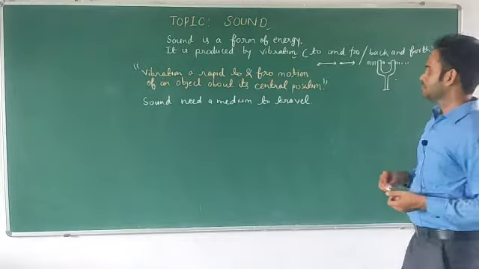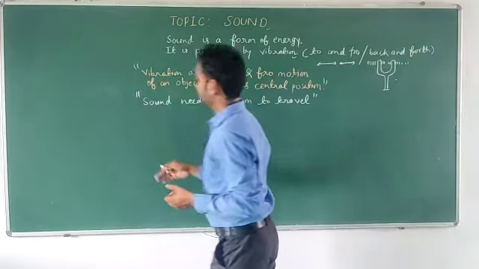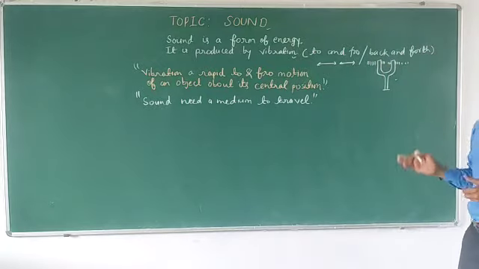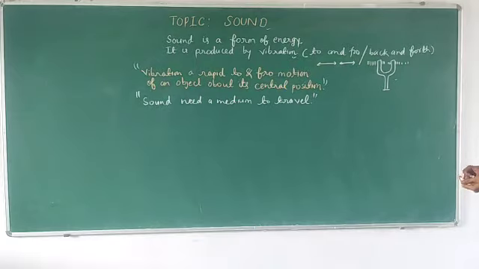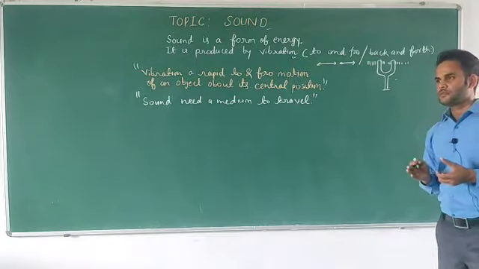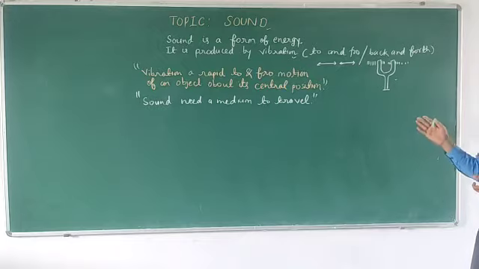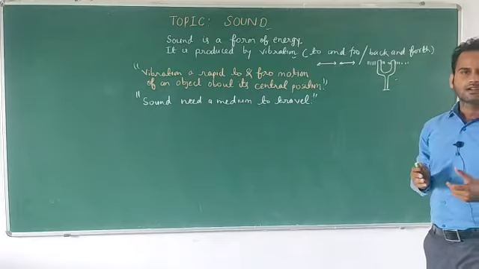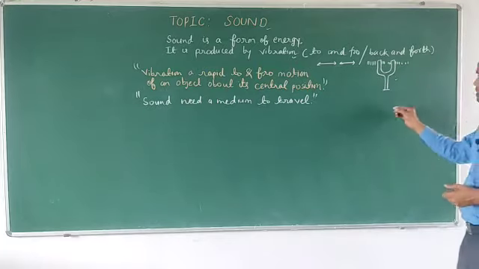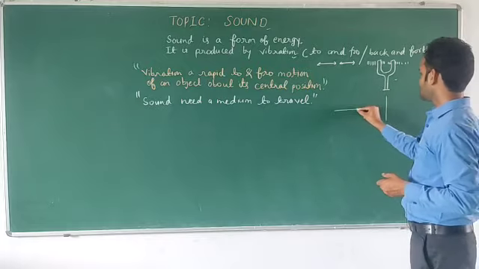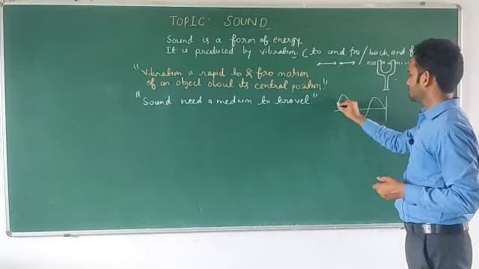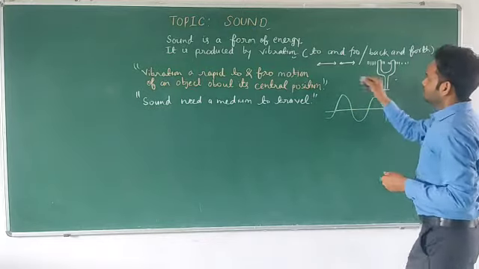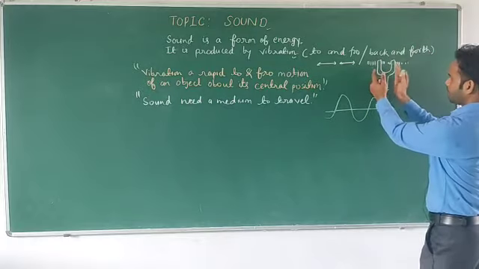The propagation of sound happens in the form of a longitudinal wave. Mechanical waves are basically of two types: the first one is longitudinal and the second one is the transverse wave. Longitudinal means, suppose this is the wave, and here the object is vibrating.